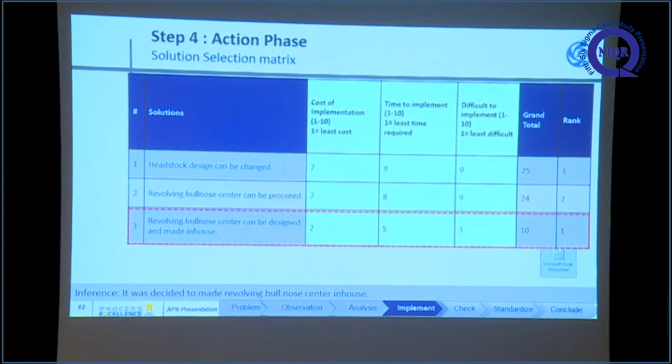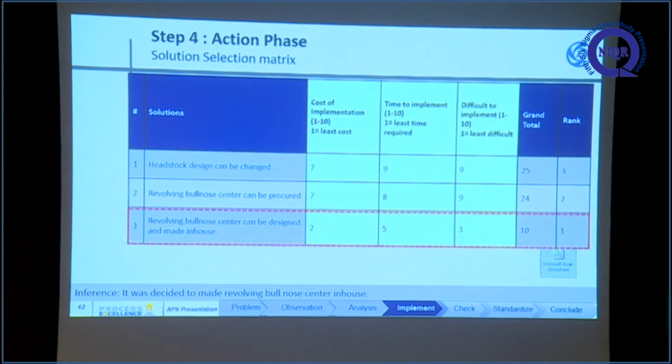From this action space we have three solutions developed. First is the S-stack design can be changed, but it is very costly and time taking. The second one is a revolving bull nose center can be procured. It is also time taking and we cannot get the required specification, because our cone angle is not available with the outside revolving bull nose center.